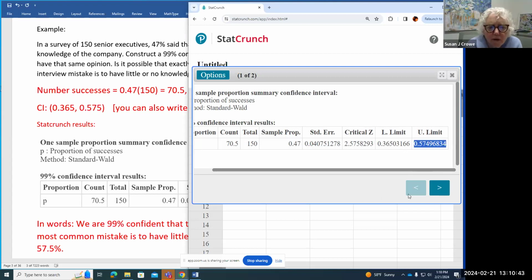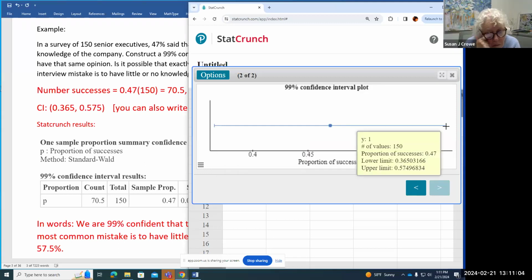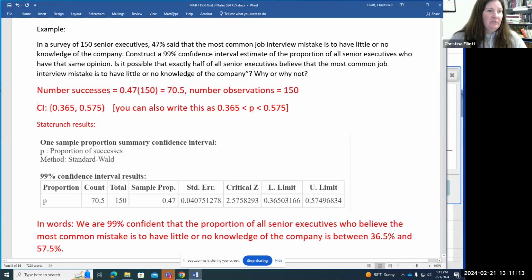So what that means is, my sample proportion was 47%. If I subtract the margin of error, I get that lower limit of 0.365, or about 36.5%, and the upper limit of 57.5%. So I wrote that confidence interval in interval notation, but you could also write it as